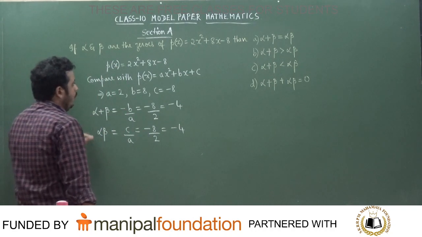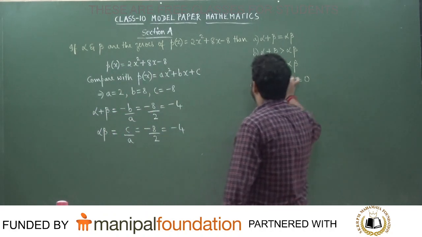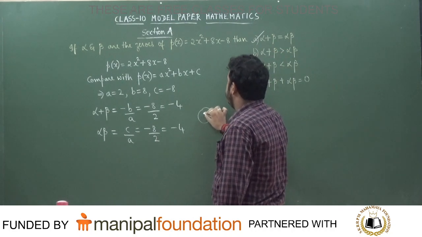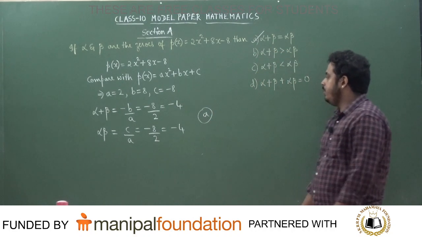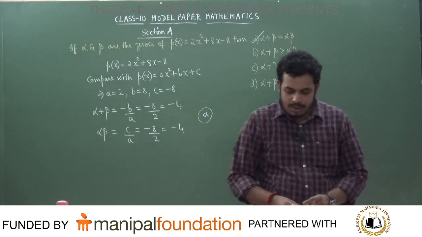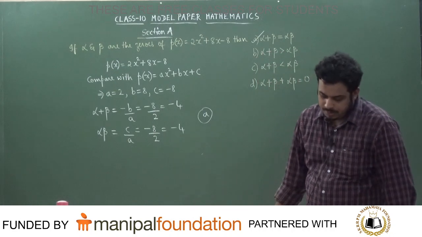Now can you tell me what are the two conditions which are matching now? If you see, alpha plus beta is minus 4, alpha into beta is also minus 4. So what is the option that is matching now? Alpha plus beta is equal to alpha into beta is the answer to the question, which corresponds to option number A. Is it okay, students?